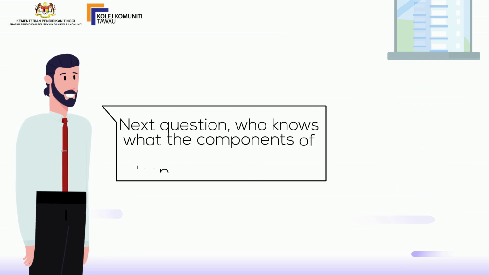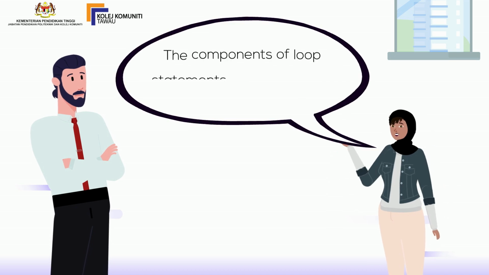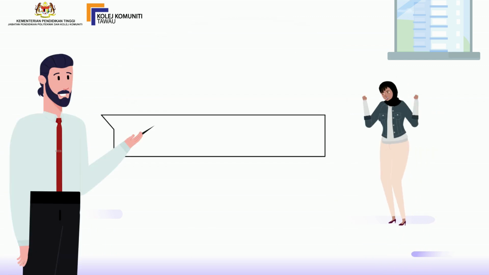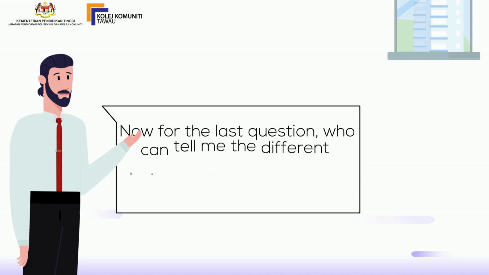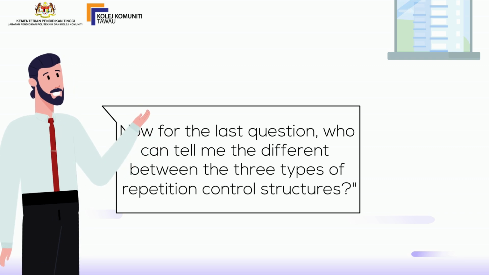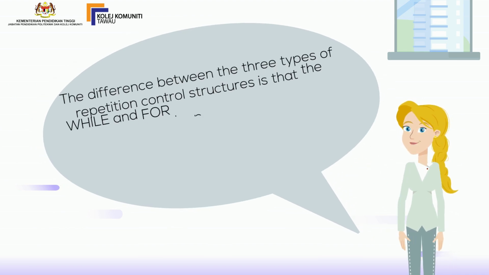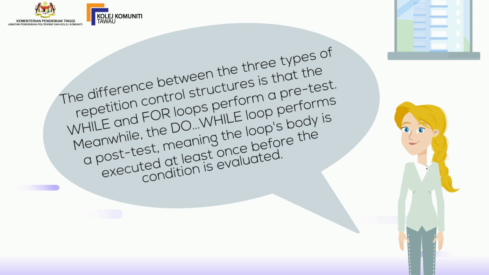Who knows what the components of loop statements are? The components of loop statements are initialization, evaluation, and updating. Nice. Very good. Now for the last question, who can tell me the difference between the three types of repetition control structure? The difference is that the while and for loops perform a pretest. Meanwhile, the do while loop performs a post-test, meaning the loop's body is executed at least once before the condition is evaluated.